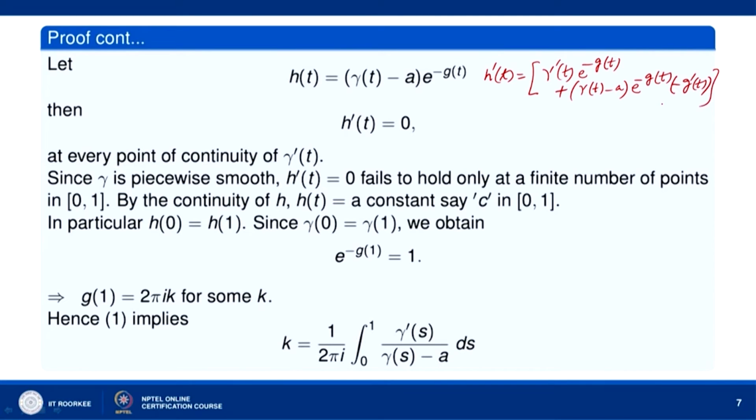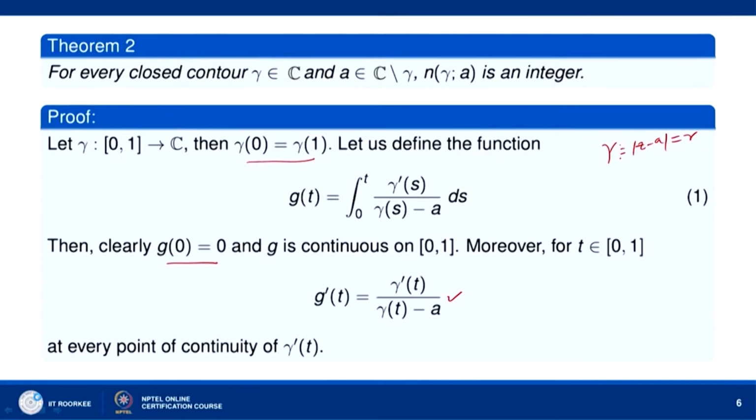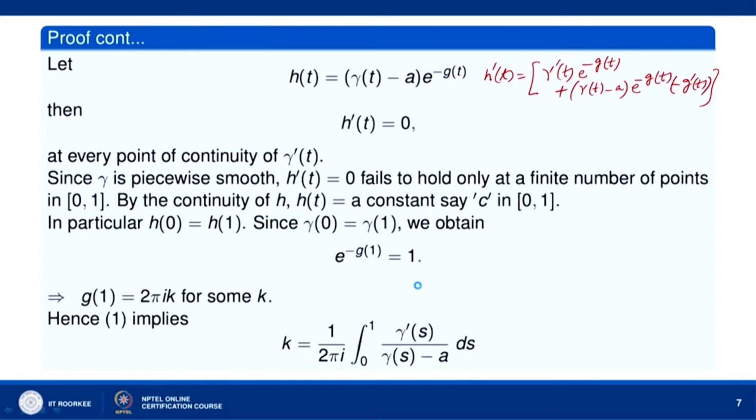Let us go to the previous slide. g dash t equal to gamma dash t over gamma t minus a. So, g dash t into gamma t minus a equal to gamma dash t. So, this will be equal to gamma dash t e to the power minus g t minus gamma dash t e to the power minus g t. So, this cancels with this and we get 0. So, h dash t equal to 0 at every point of continuity of gamma dash.